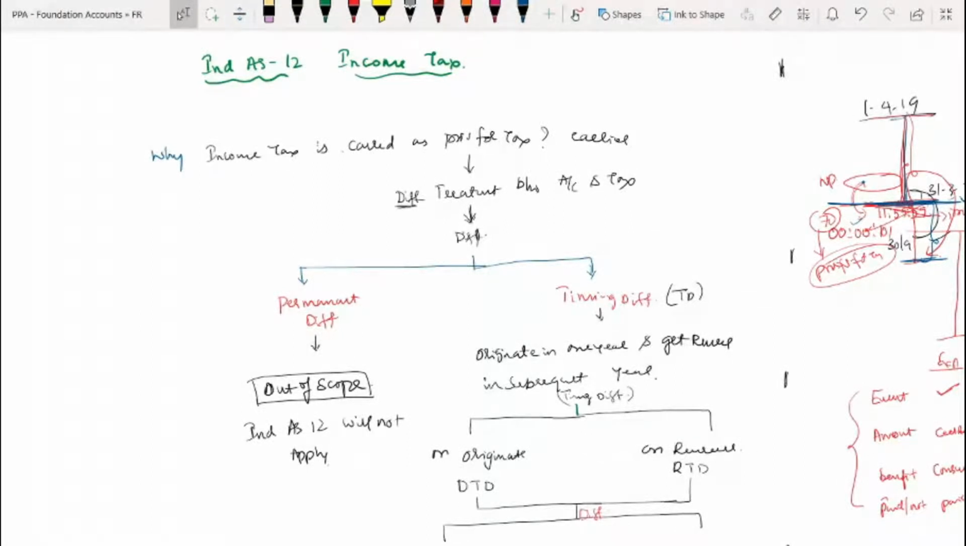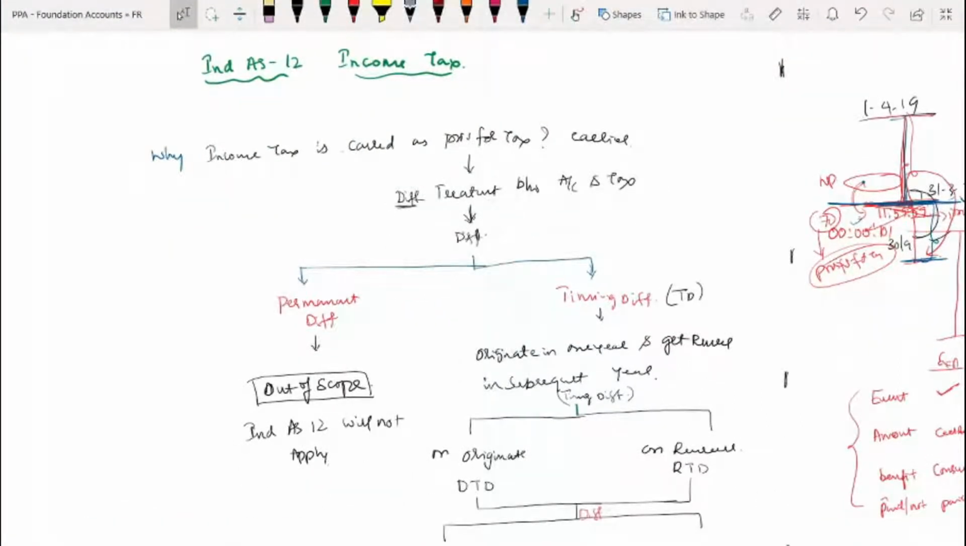Ind AS 12 Income Taxes. So this standard talks about, my dear friends, why income tax has to be created every year as a provision for income tax. That is why it has to be treated as a provision. Because income tax is a period-related expenditure, that is, for that year's income, tax.